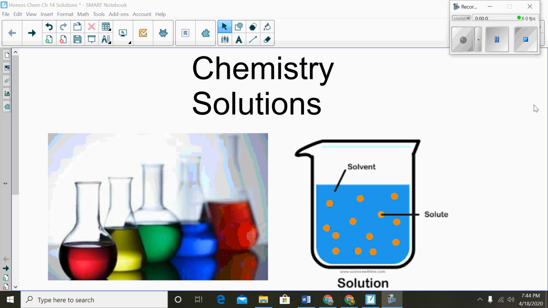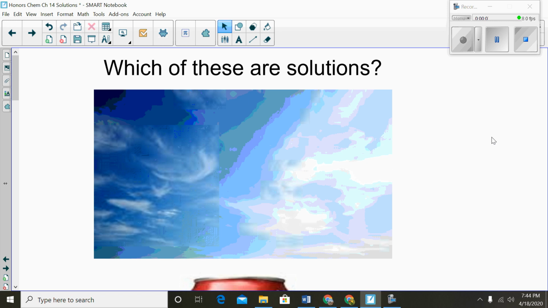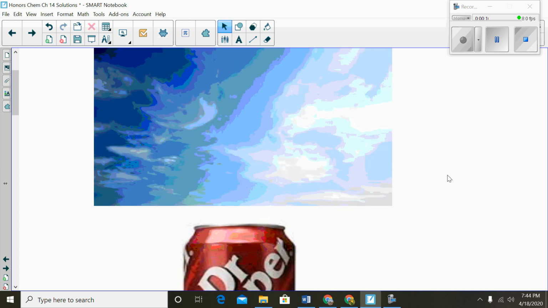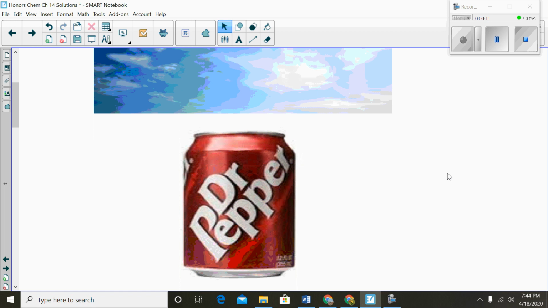This is chemistry. The unit is solutions. So I'd like to begin the unit by asking you which of these are solutions. So first you have the atmosphere, so the air that you're breathing in. Next you have a can of Dr. Pepper, so when you're drinking that Dr. Pepper, are you drinking a solution?